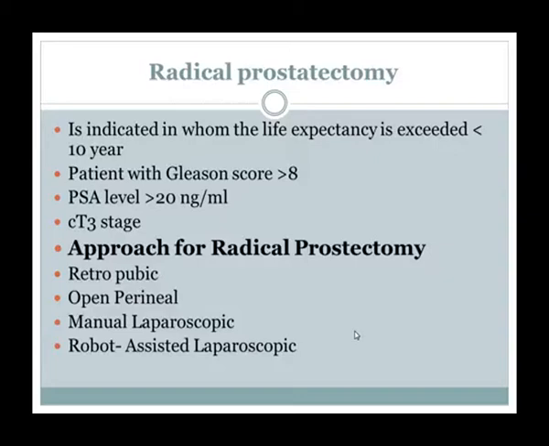So if the patient has localized CA prostate, about T2C, with PSA level 25 and Gleason score 7, even 4+3, we can give him this option of radical prostatectomy. But usually in our setup, patients are poor, and they usually present in metastatic condition, or even in T4 stage. So we have no option of radical prostatectomy for them.